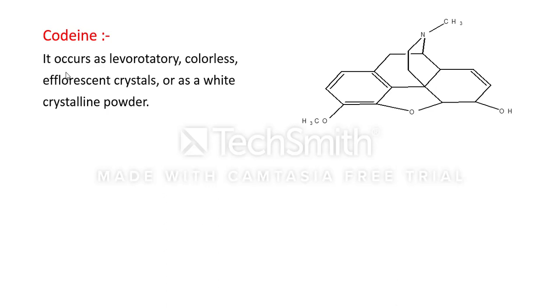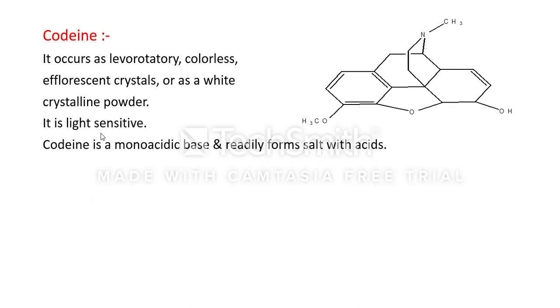It occurs as levorotatory, colorless, efflorescent crystals or as a white crystalline powder. Codeine is light sensitive.